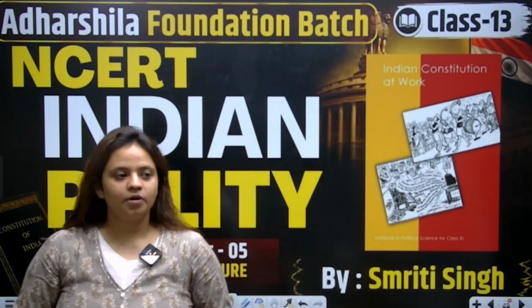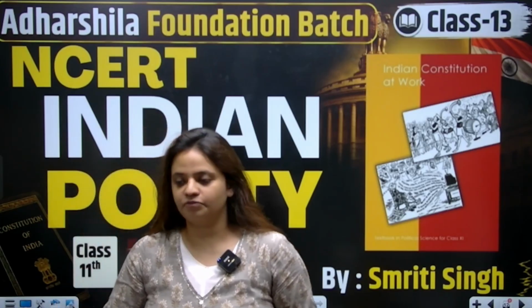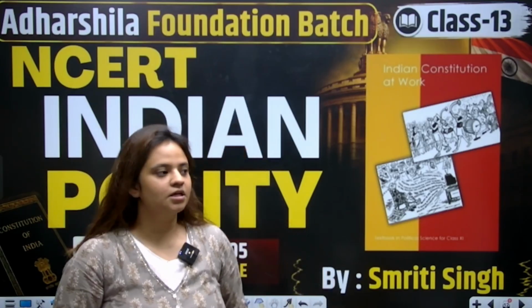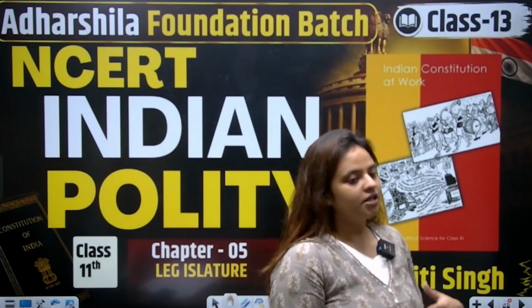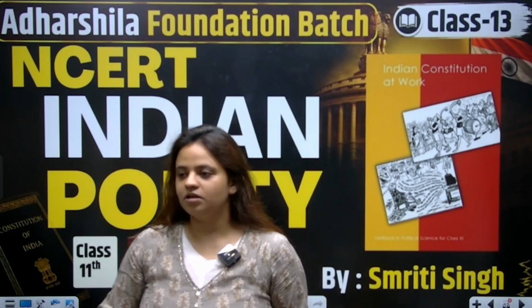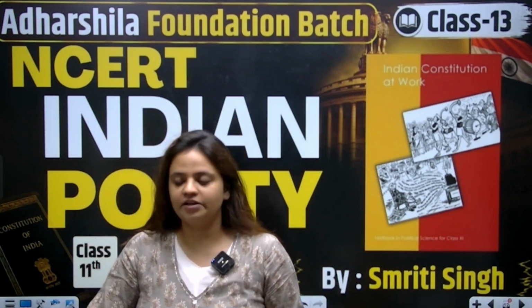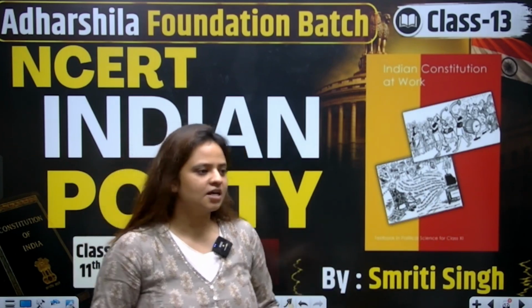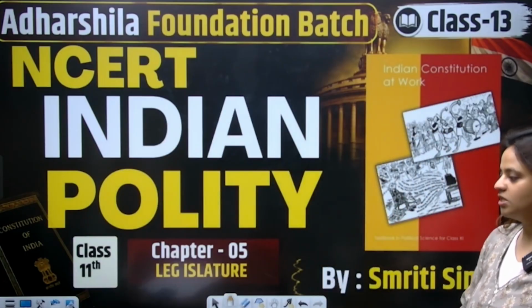And so far we have seen the executive. We have seen the president, we have seen vice president, we have seen roles of prime minister, council of ministers. So we have seen the election procedure, how the president is elected, how the prime minister is appointed, and we have seen all the executive powers that the president has, and we'll discuss it in detail also. So I'll start with the 5th chapter, which is the legislature.